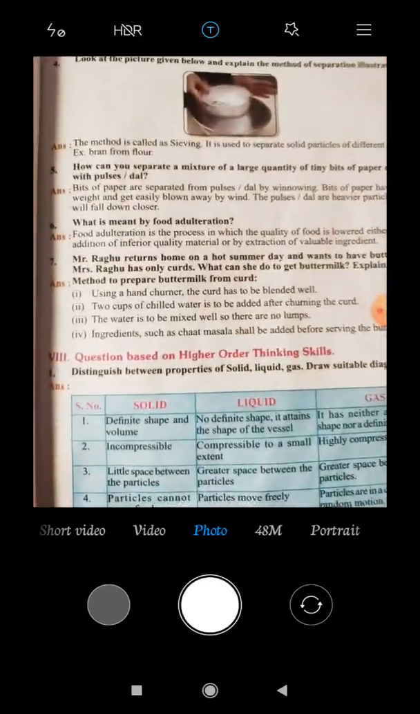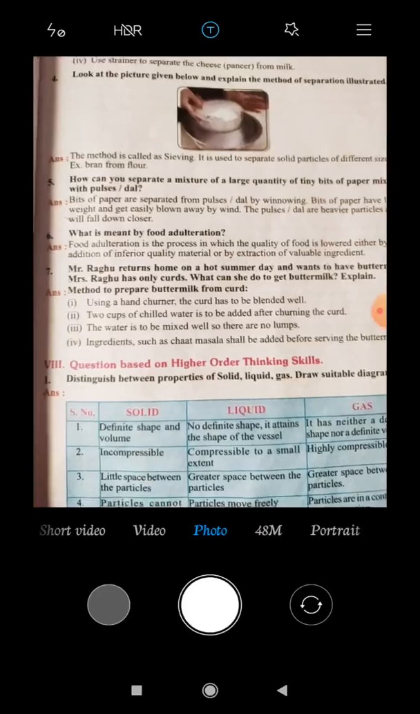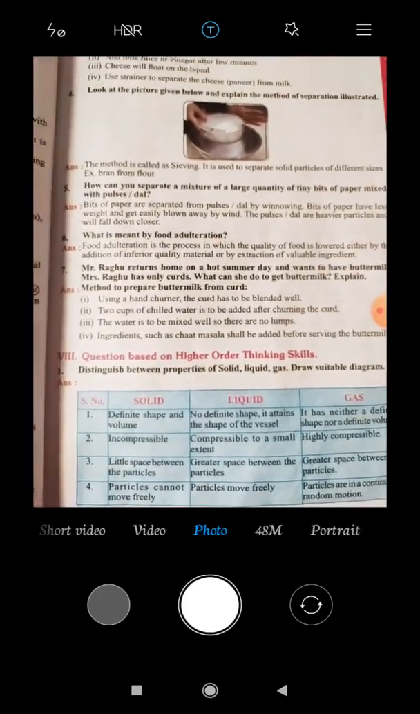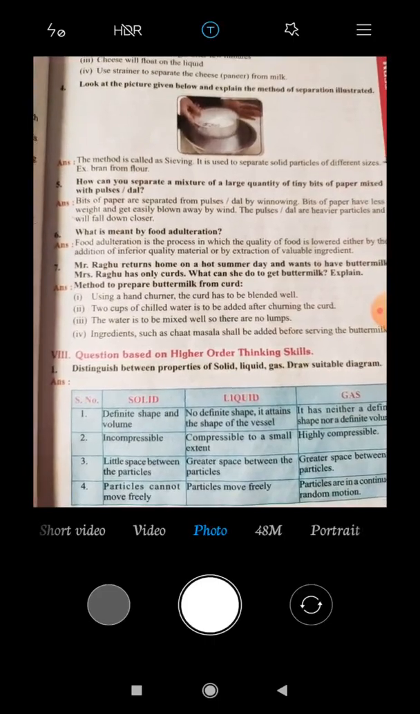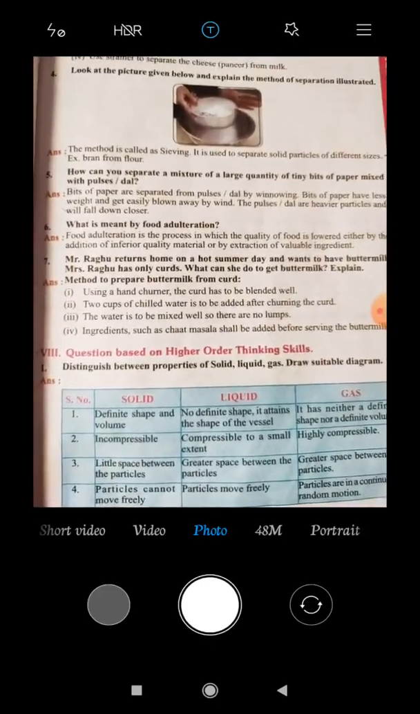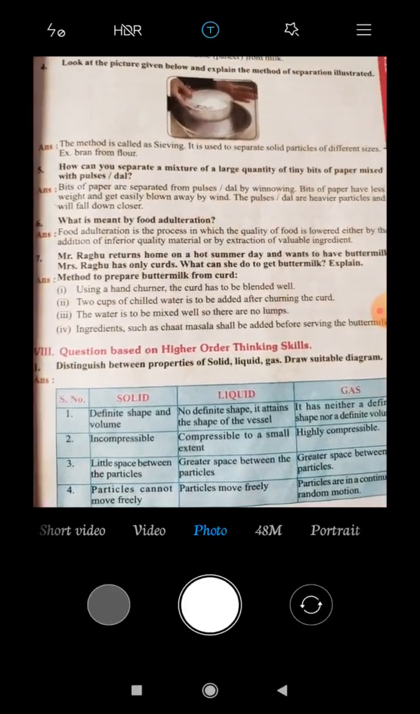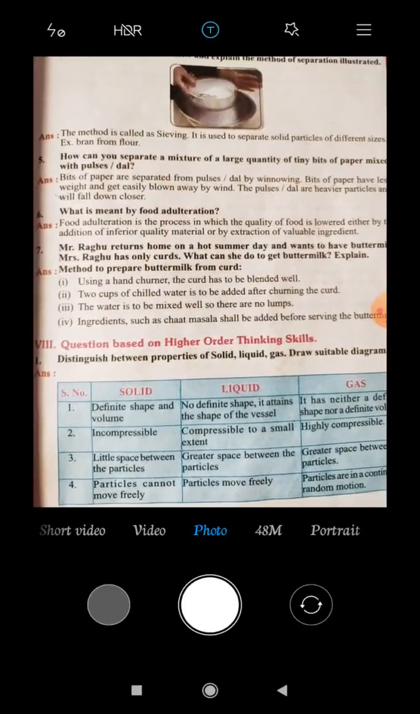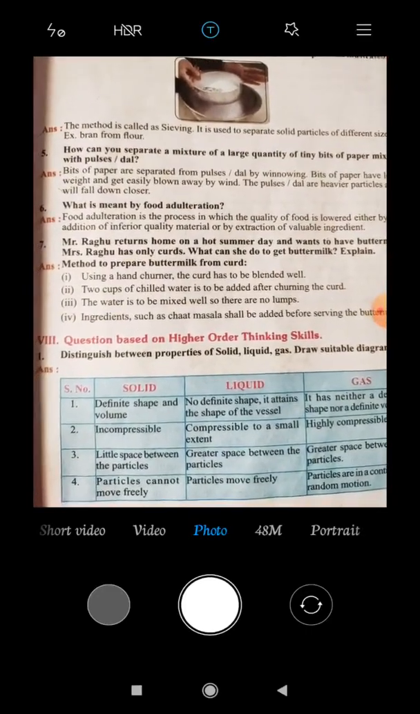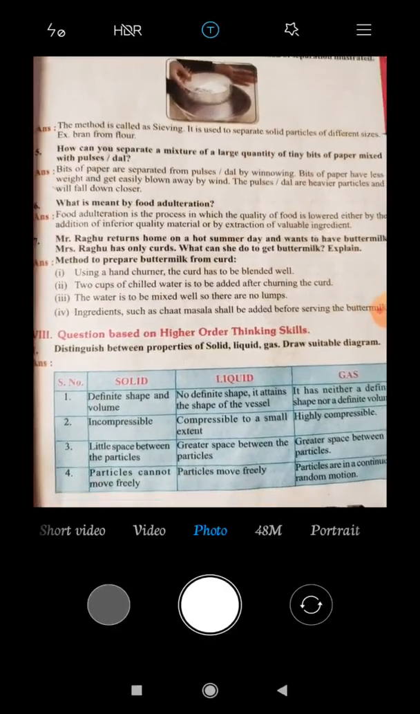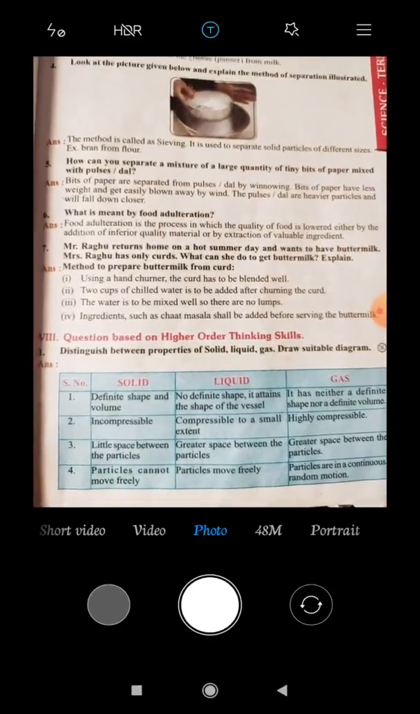Next, seventh one. Mr. Raghu returns home in the hot summer and wants to have buttermilk. So, the method of preparing buttermilk from curd. First one, use a hand churner. The curd has to be blended well. Two cups of chilled water is to be added after churning the curd. The water is to be mixed well so there are no lumps. Next, fourth one, ingredients such as chaat masala shall be added before serving the buttermilk.